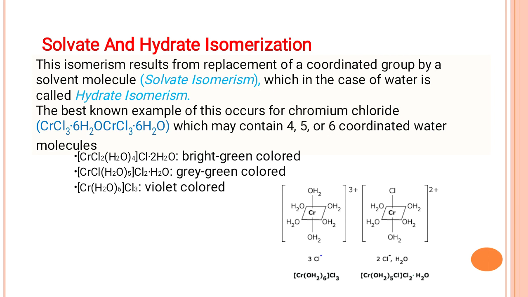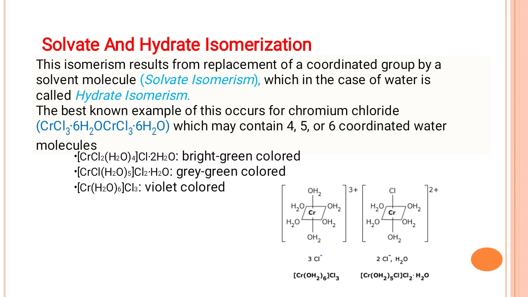The second isomer is [CrCl(H2O)5]Cl2, where out of 6 coordination sites, 1 is Cl and the rest 5 are water molecules. The last one is [Cr(H2O)6]Cl3, where all 6 ligands are water molecules.